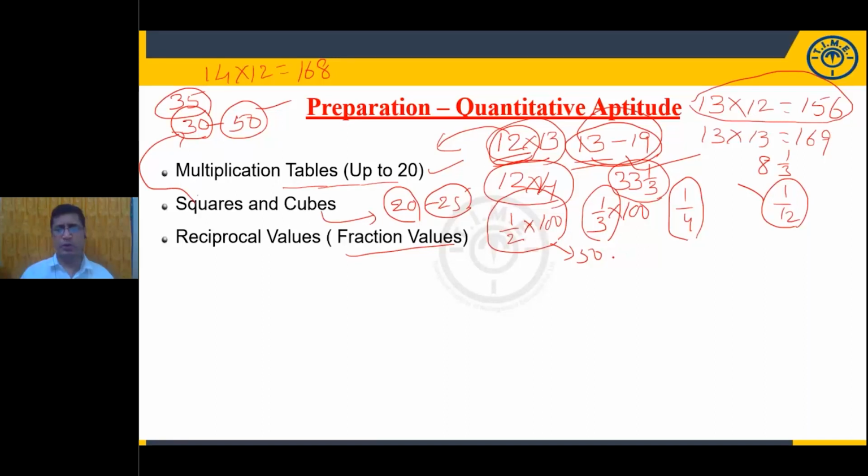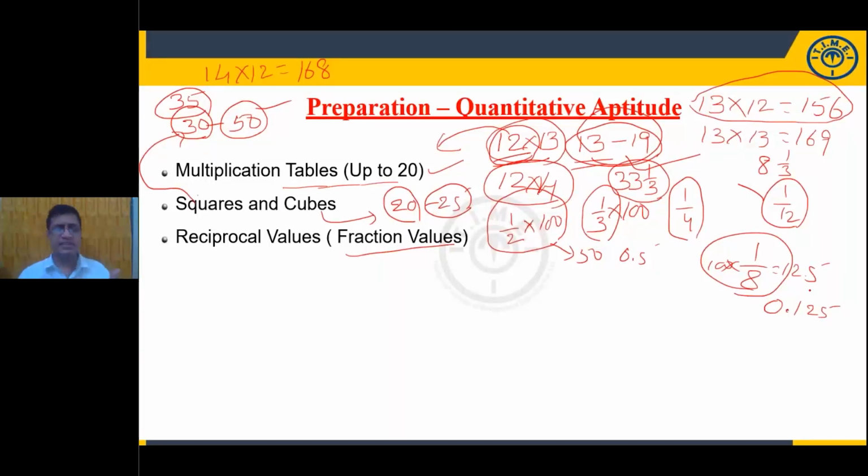So when you are saying 1 by 2, what is that? 0.5 decimal value. Here 0.333. Here 0.25. Okay. What is 1 by 8? It is 12.5% percentage-wise. What is the fractional value? It means 0.125. So write down the percentage values of the reciprocals from 1 by 2 to 1 by 12.